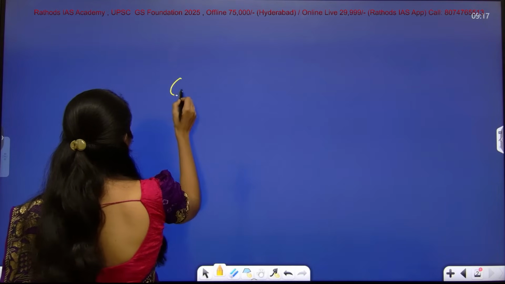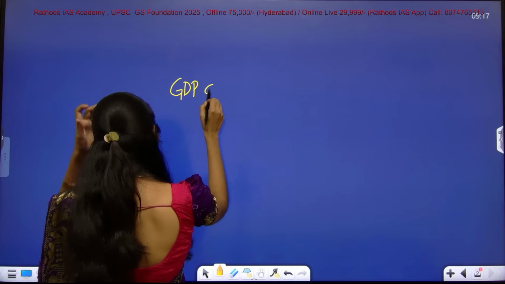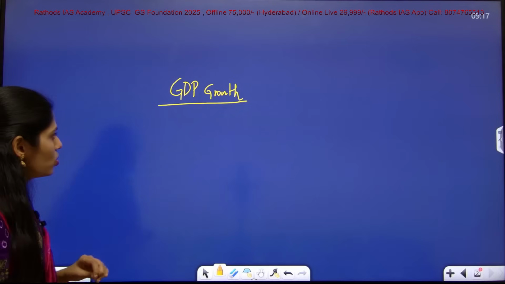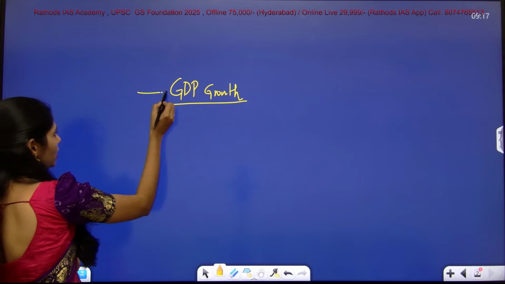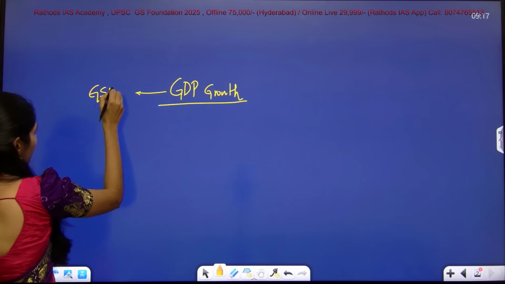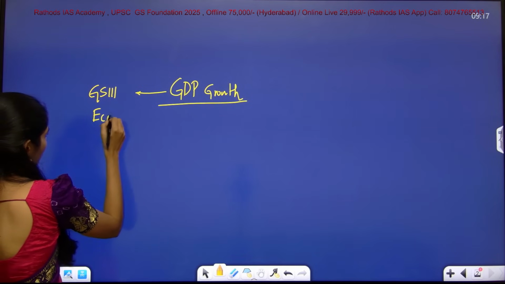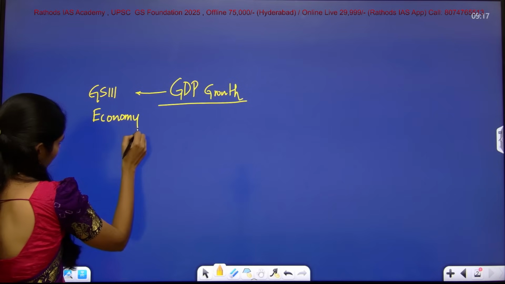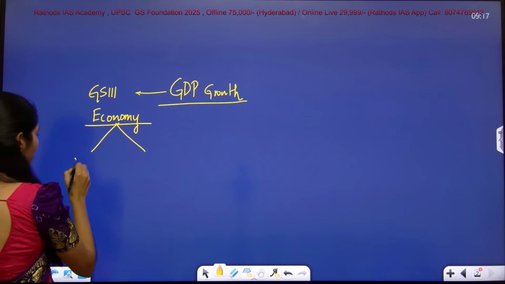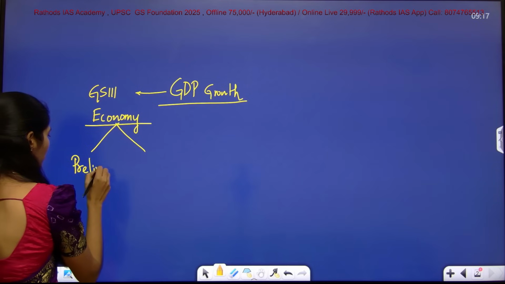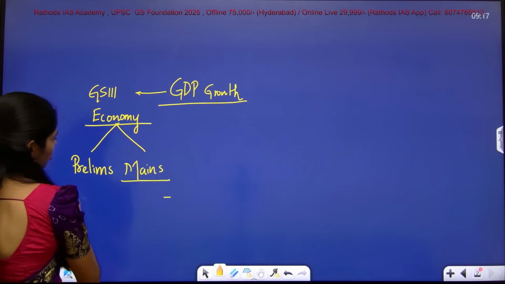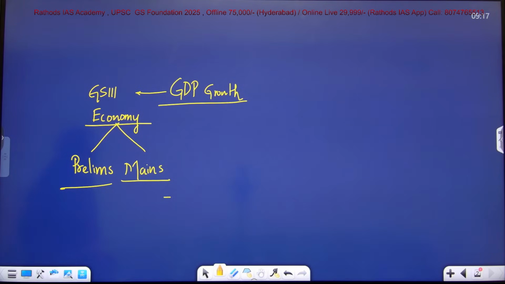Now let us see our first topic. It is about GDP growth. Here, what are the things you have to see? First of all, this topic is important from your GS Paper 3 under economy. It is important for both your prelims and your mains, so this topic is very important.